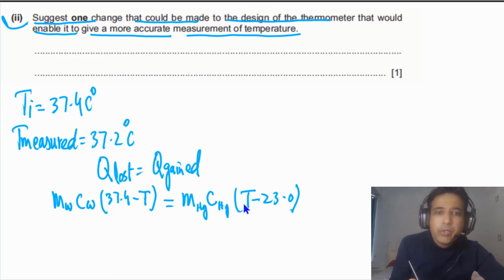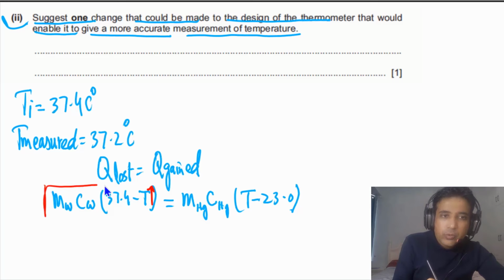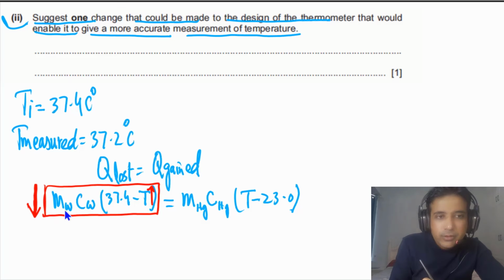Now in this case we want to increase this T. If this temperature increases, we will see this value will go down. So the overall heat lost by the water will go down, and it also means that overall this will go down.